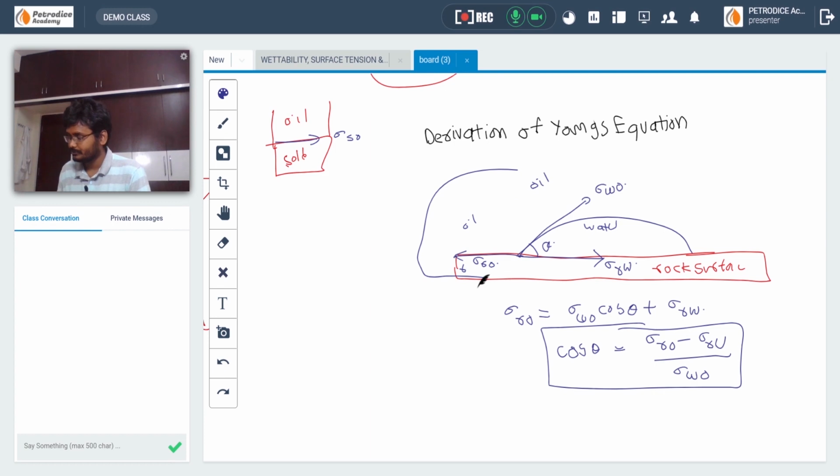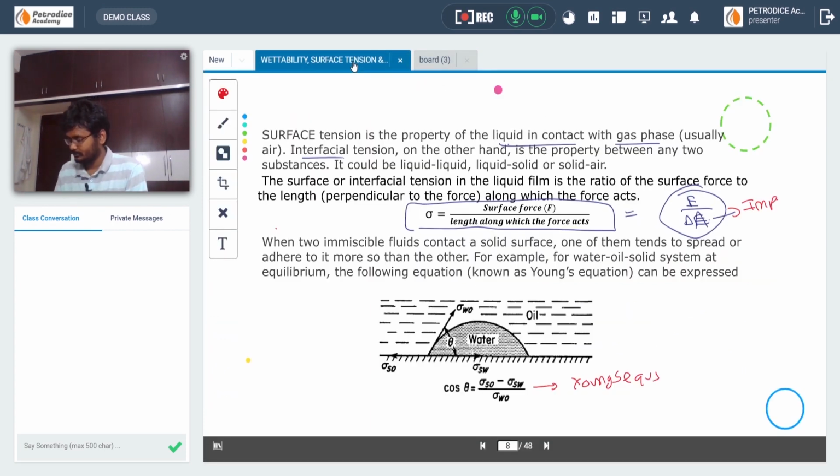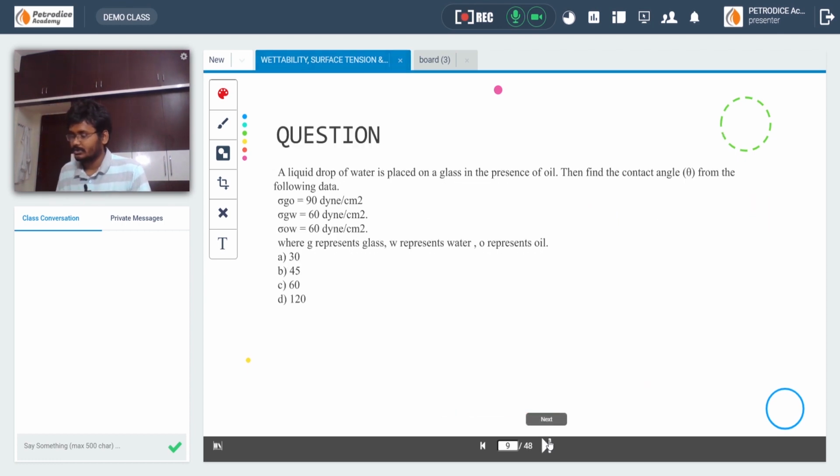Okay, let's go again. This is the Young's equation. You have to remember this. Let us solve an equation using Young's equation.